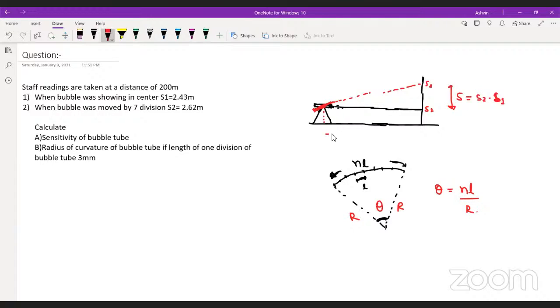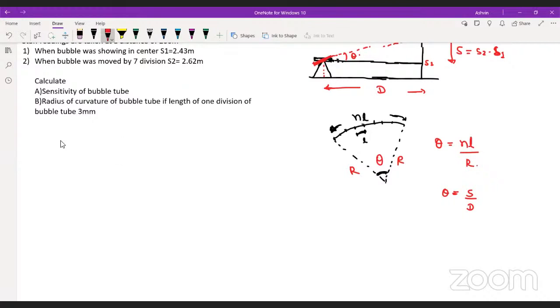At the same time, if this is the distance capital D, and this is the theta, can you write it down here that this theta is equal to s upon D? Yes or no? Come on guys, are you getting it?